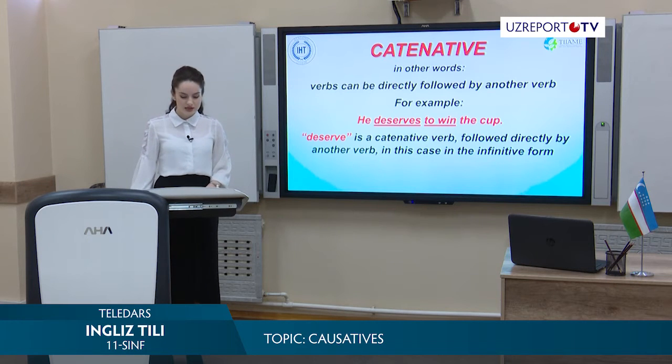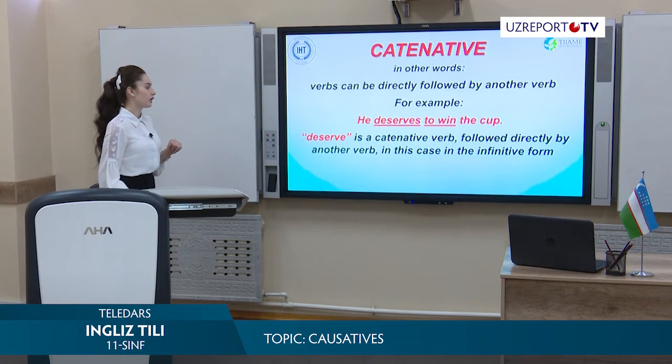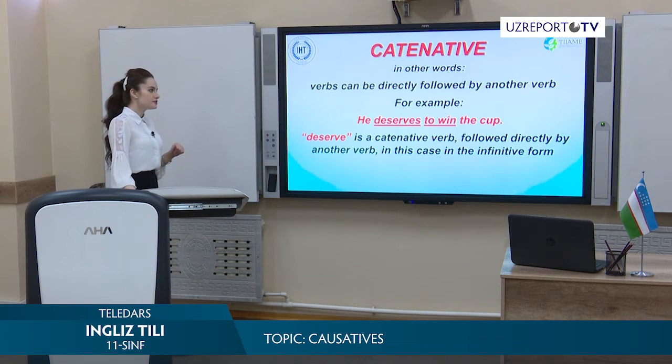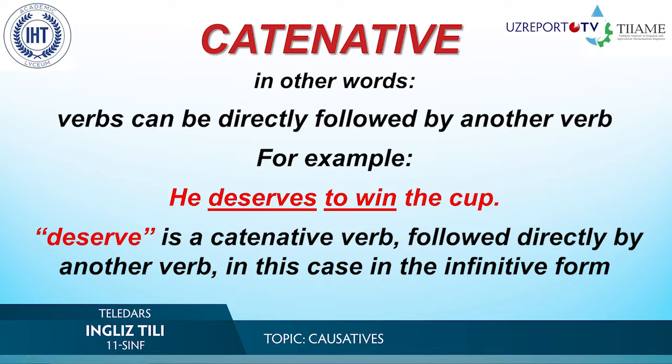Let's look at some example. Verbs can be directly followed by another verb. For example, look. He deserves to win the cup. Deserves is a catenative verb. Why?